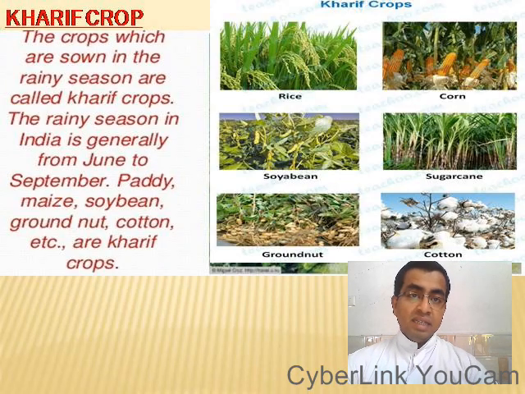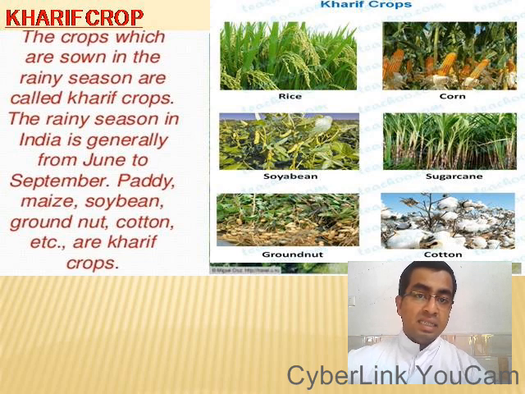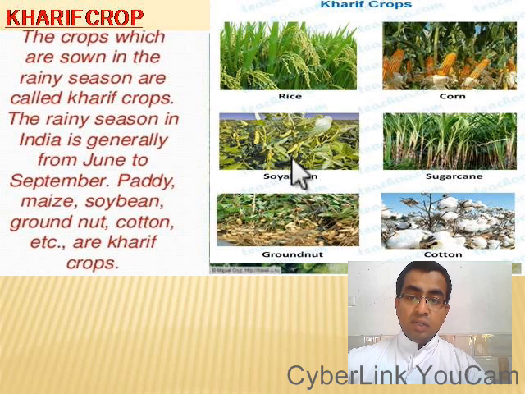First, let us see what are Kharif crops. The crops which are sown in the rainy season are called Kharif crops. The rainy season in India is generally from June to September. The examples are paddy, maize, soybean, groundnut, cotton, etc. Here you can see some examples of Kharif crops: rice, corn, soybean, sugarcane, groundnut, cotton.